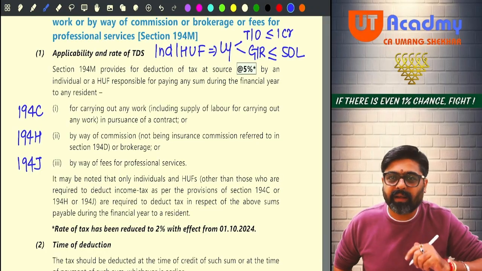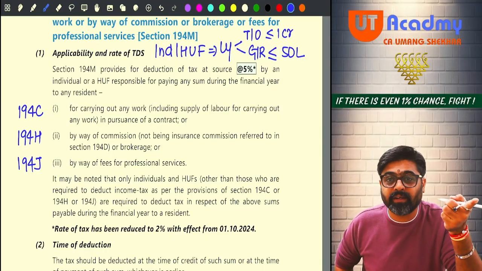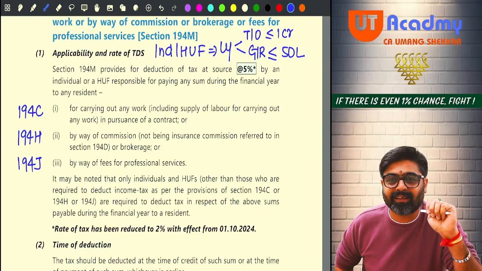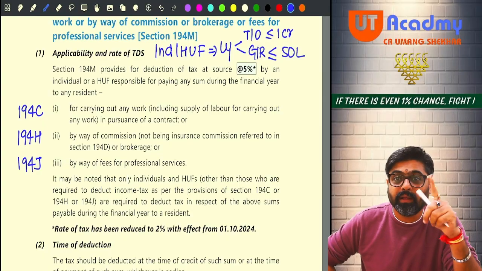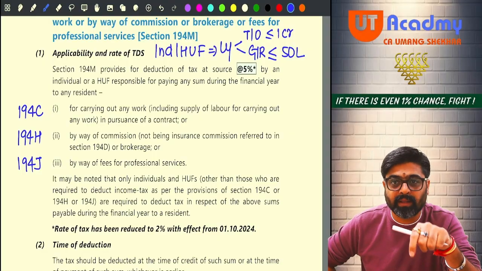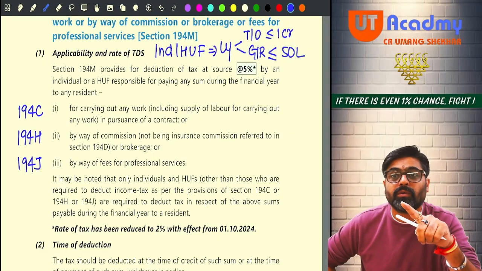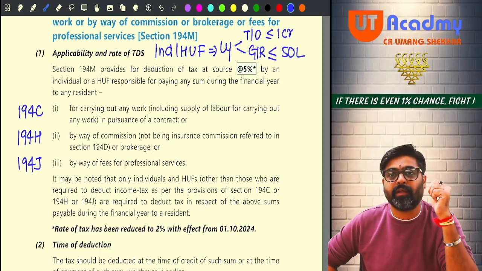Understanding? But wait, if the contract fees paid by you during this year to any resident is more than 50 lakhs, deduct TDS under 194M. Or if the commission or brokerage paid by you during the current year to any resident was more than 50 lakhs, deduct TDS under 194M.